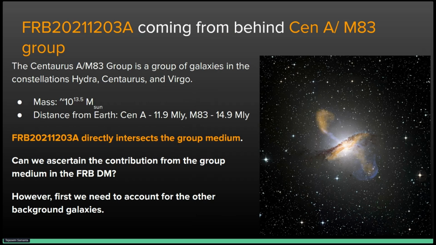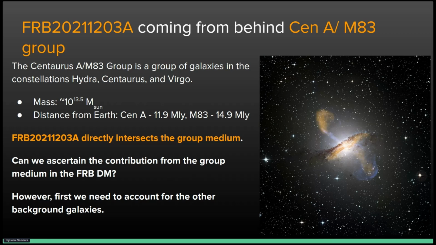So the main focus of our project is FRB 20211203A, coming from behind Centaurus A M83. The Centaurus A M83 is a group of galaxies in the constellations Hydra, Centaurus, and Virgo. This group can be divided into 2 subgroups called the Centaurus A and M83 subgroups. Their mass is about 10^13.5 solar masses, and the distances from Earth are 11.9 million light years for Centaurus A and 14.9 million light years for M83.